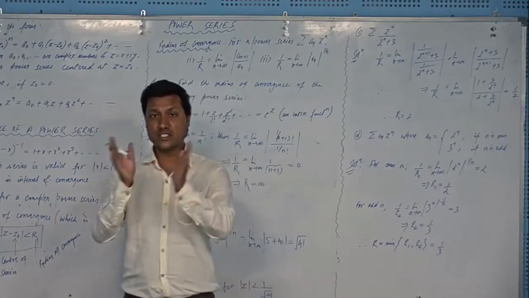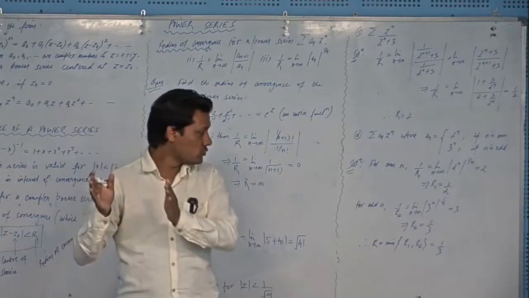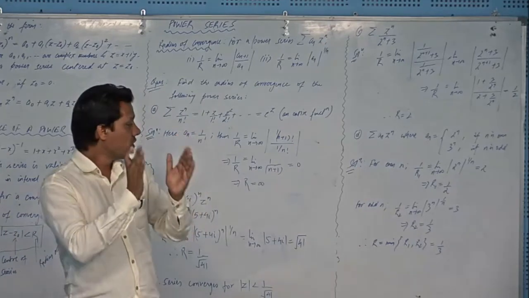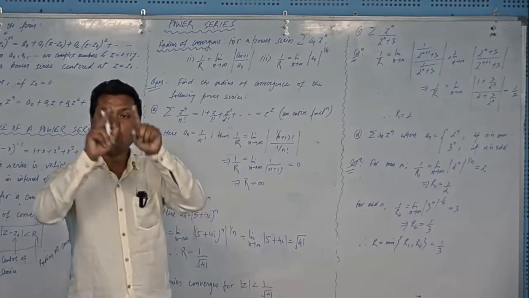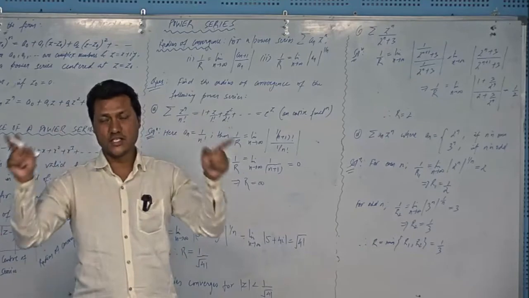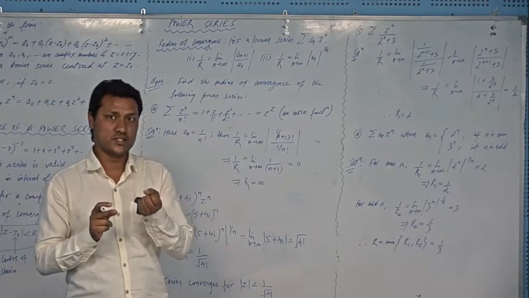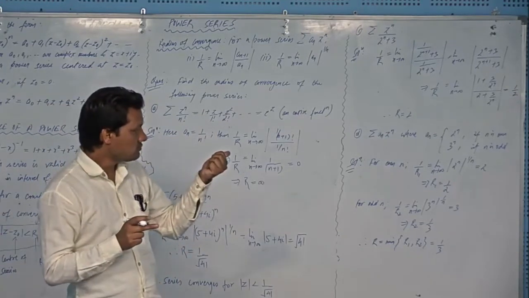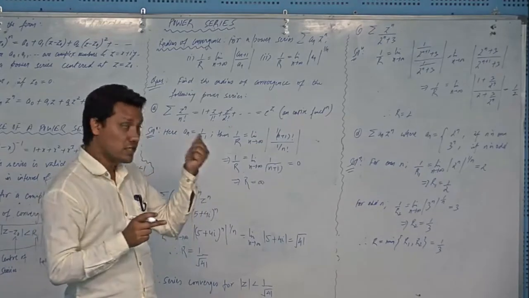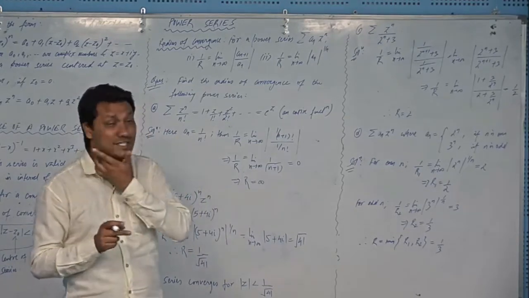You have two series, one series and two series. One is converging for 0.5 and the other one is converging for 0.3, right? So the whole series will converge for their intersection, and their intersection domain will be mod z less than 1 by 3.